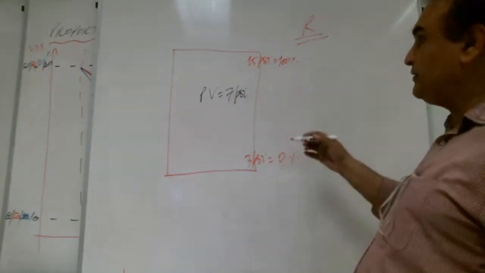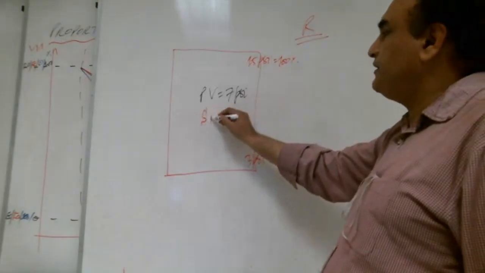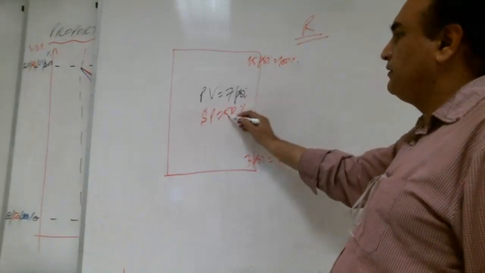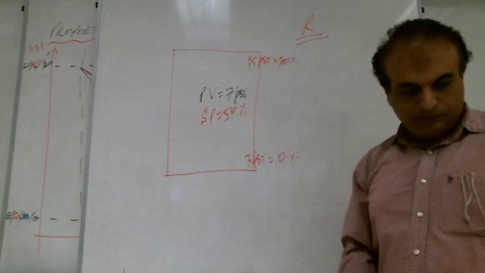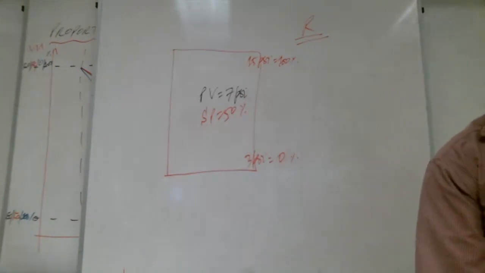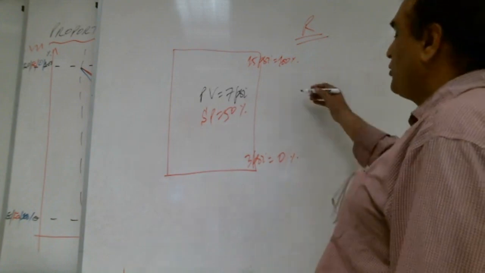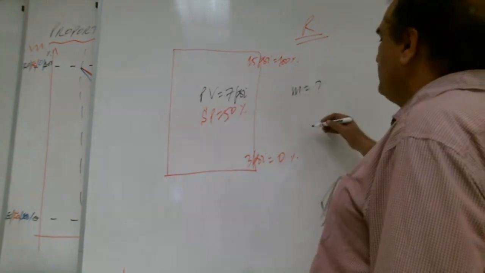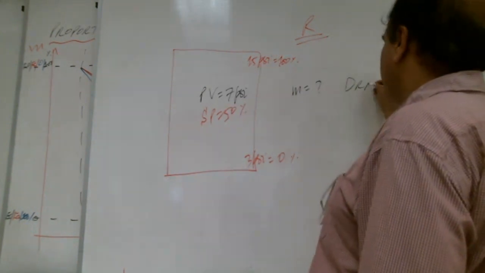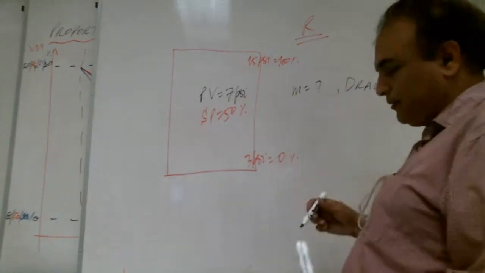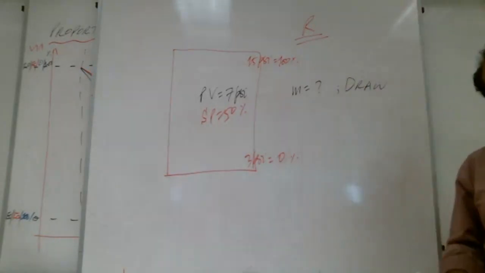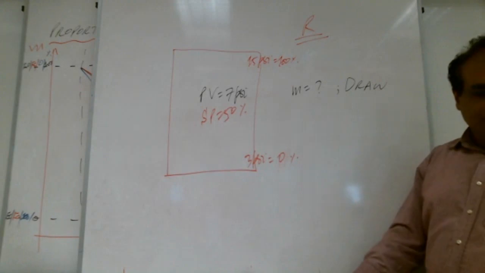Then the output of the controller is M. We need to find it and we need to draw it. So we will find the output and also draw it.